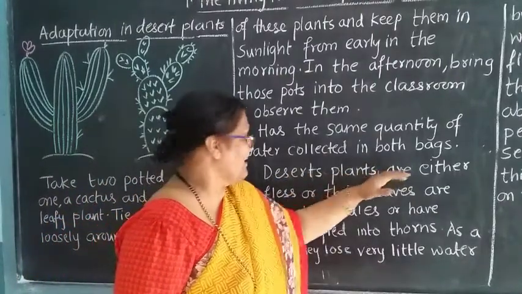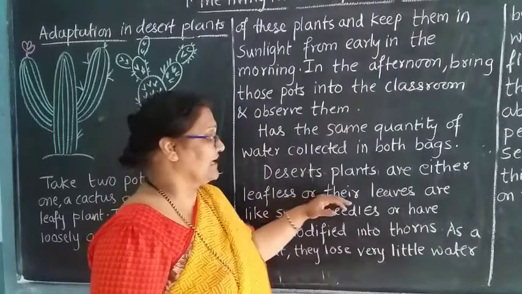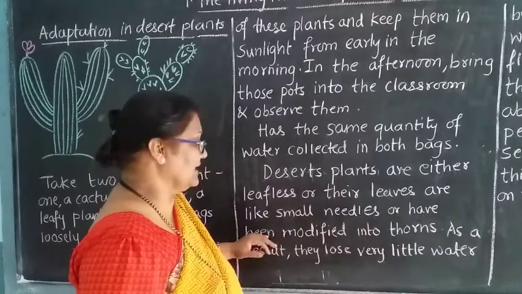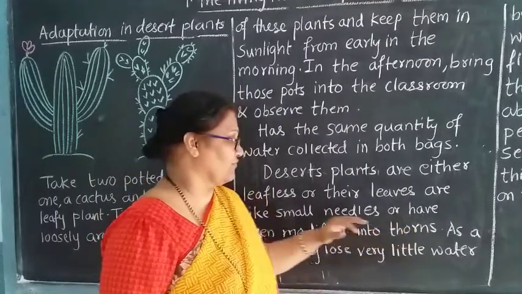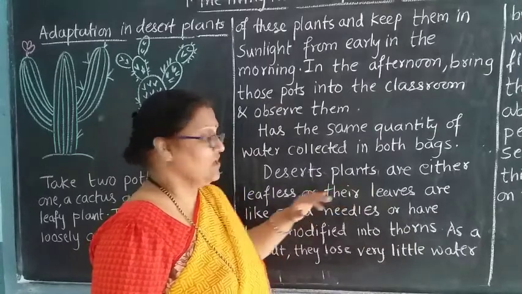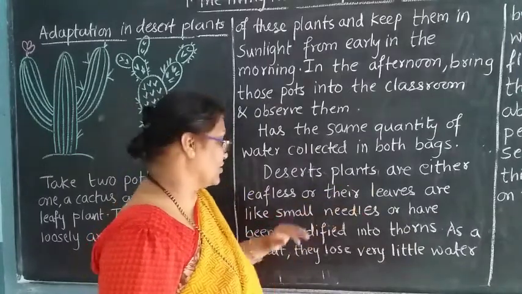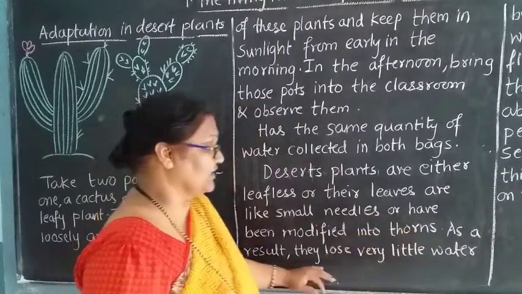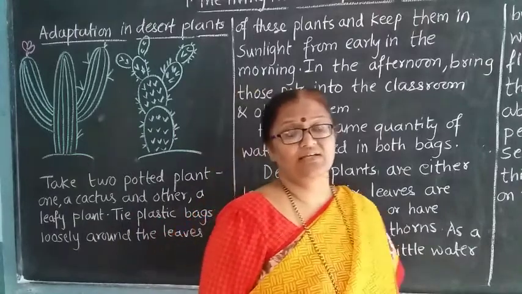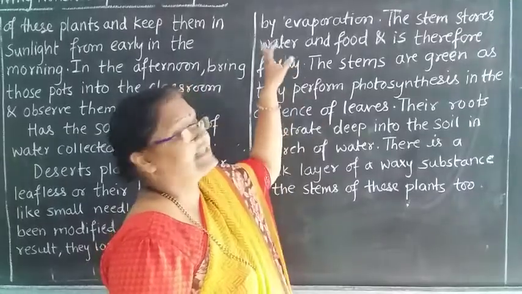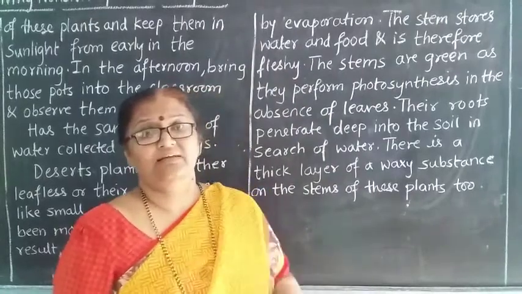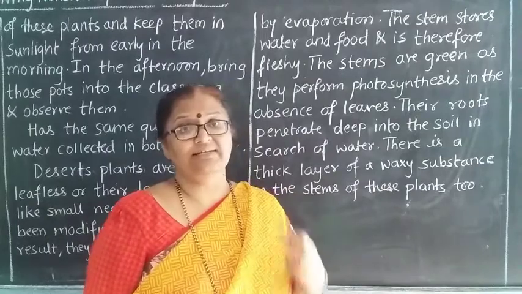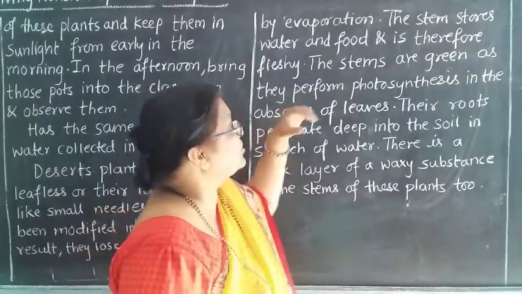Desert plants are either leafless or their leaves are small needles, or you can say they are modified into thorns. Their leaves are modified into small needle-like thorns. As a result, they lose very little water by evaporation. These thorns are present because the plant should lose only a little water.